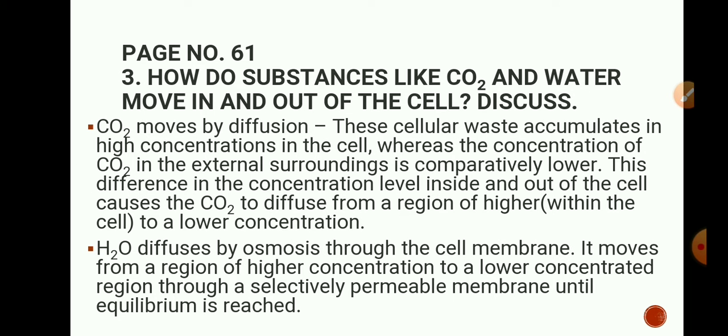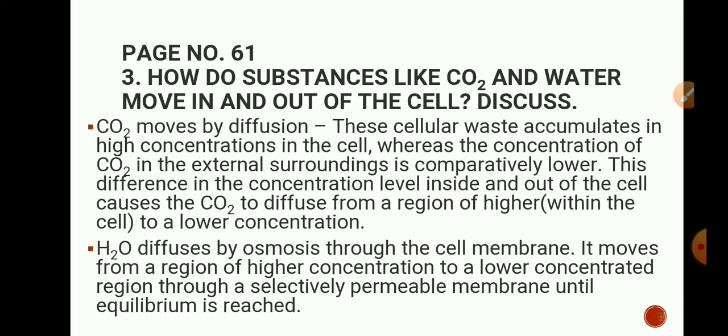Next is the question, how do substances like carbon dioxide and water move in and out of the cell? Page number 61. See, carbon dioxide moves by diffusion. This cellular waste accumulates in high concentration in the cell, whereas the concentration of carbon dioxide in the external surrounding is comparatively lower. This difference in concentration level inside and outside of the cell causes carbon dioxide to diffuse from a region of higher to lower concentration.